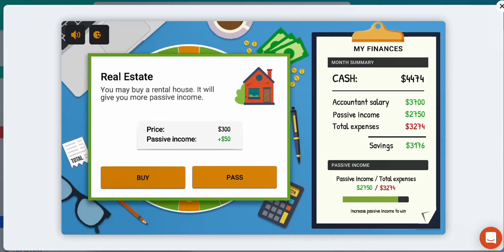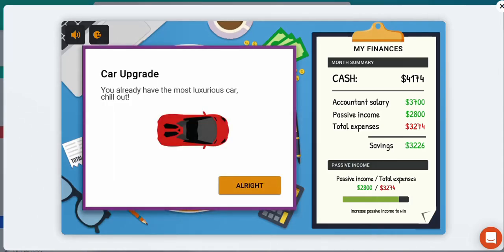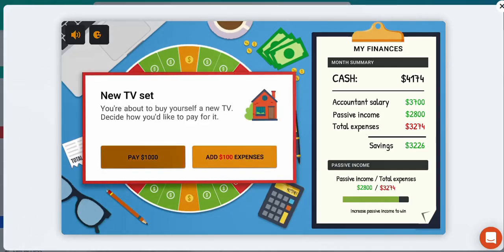Okay, can we buy this house? Definitely. Okay, we've upgraded our car to the most luxurious, so we don't have to upgrade our car any further. More expenses. Let's pay once off.